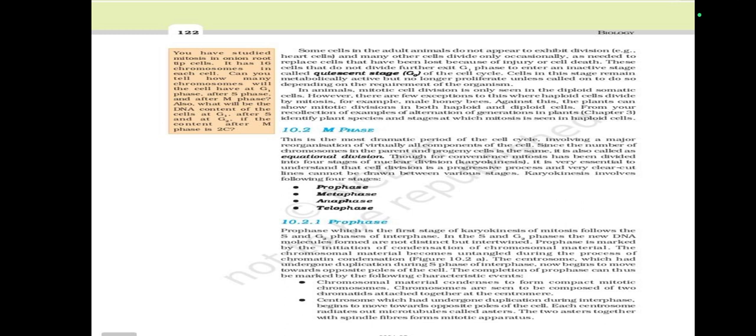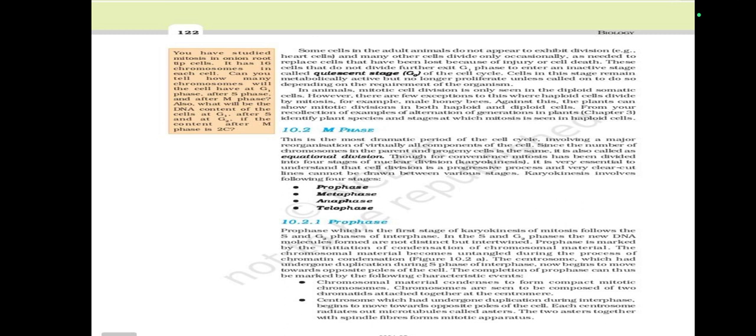depending on the requirement of the organism. In animals, mitotic cell division is only seen in the diploid somatic cells. However, there are a few exceptions to this where haploid cells divide by mitosis, for example, male honeybees. Against this, plants can show mitotic divisions in both haploid and diploid cells.